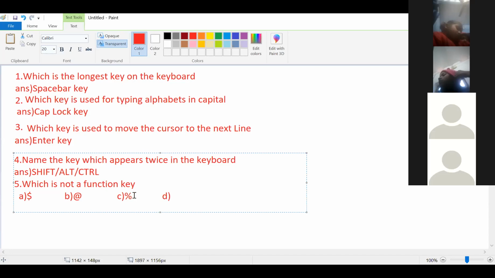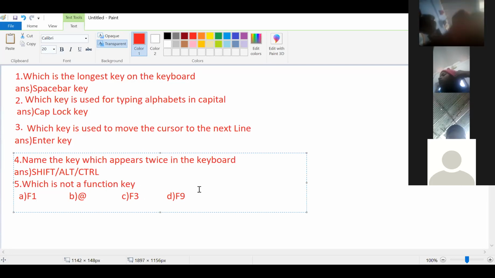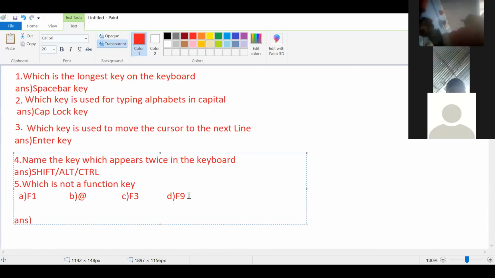Which is not a function key. Yes, everyone, this is the question. Which is not a function key. Answer, which is not a function key. Everyone answer. Sir, B.